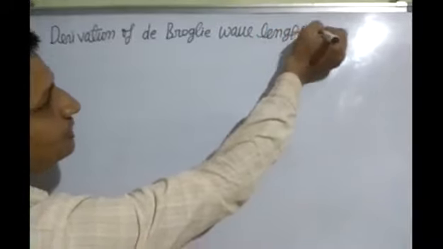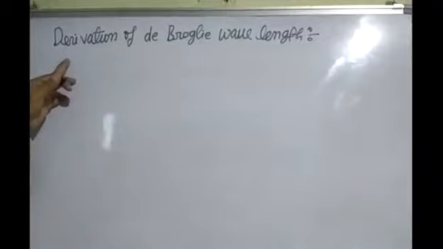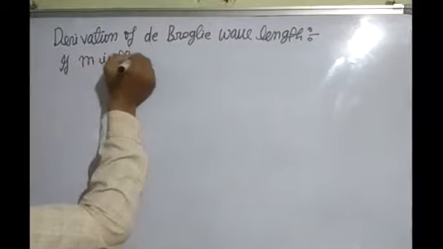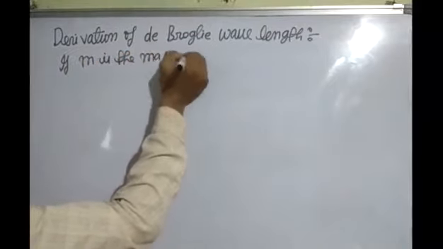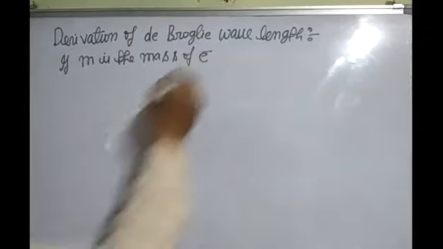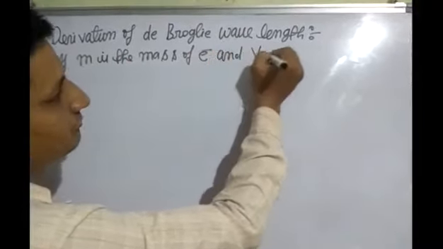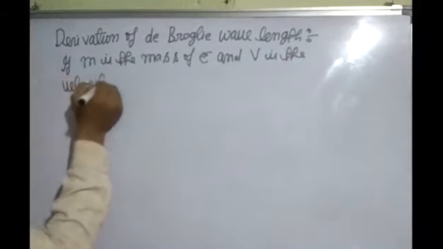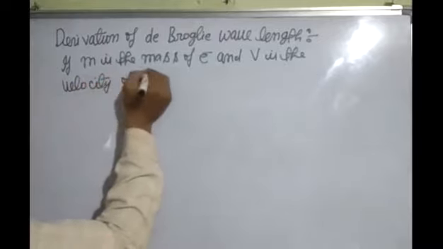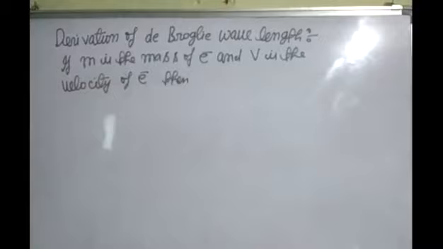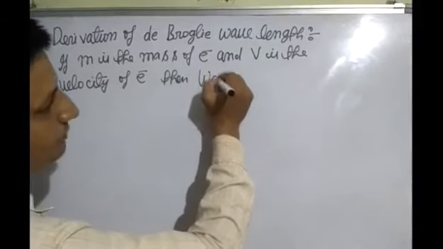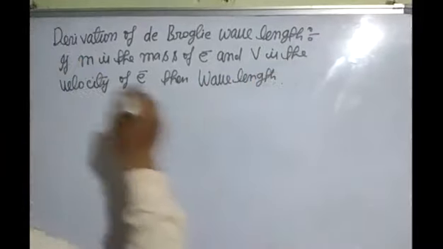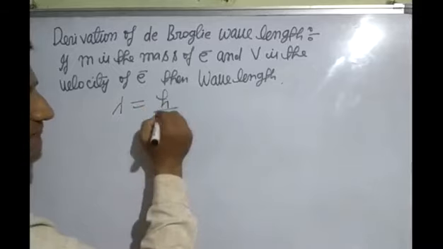So the derivation of de Broglie wavelength is, if m is the mass of electron and v is the velocity of electron, then de Broglie wavelength lambda is equal to h upon mv.